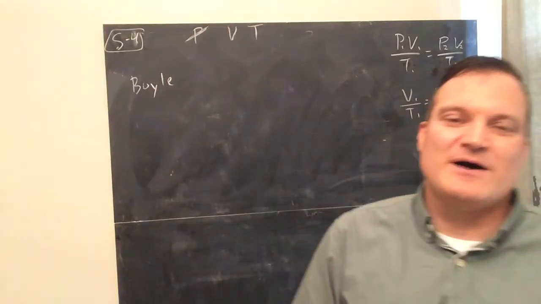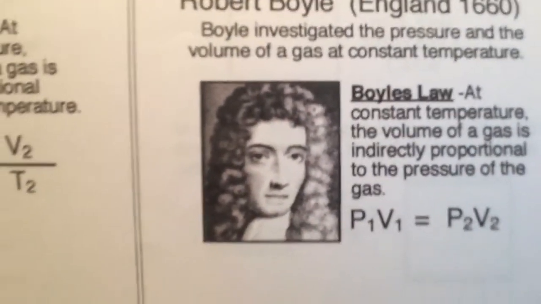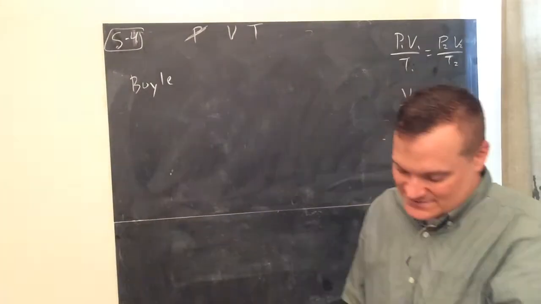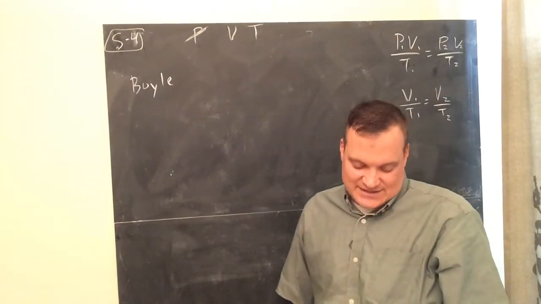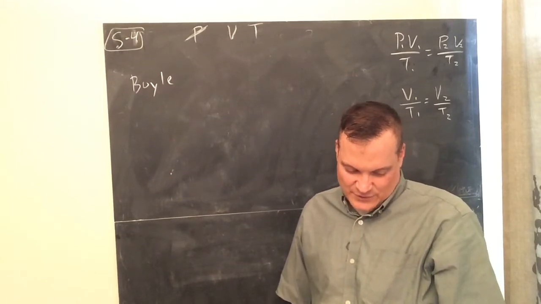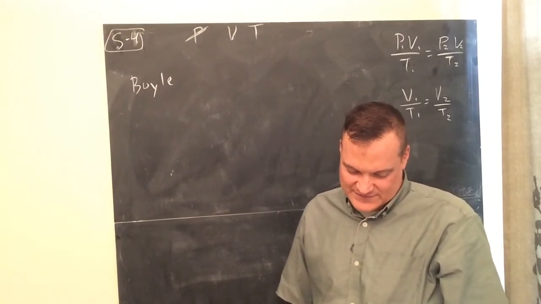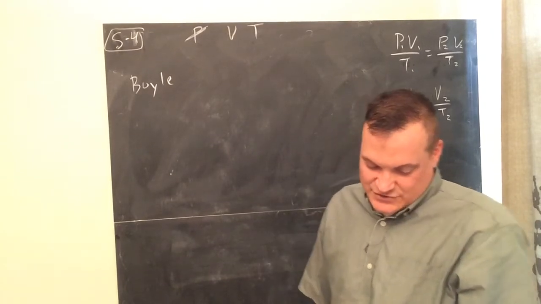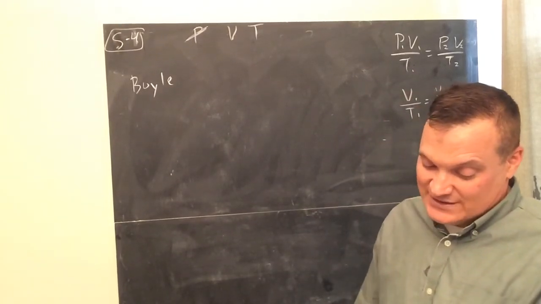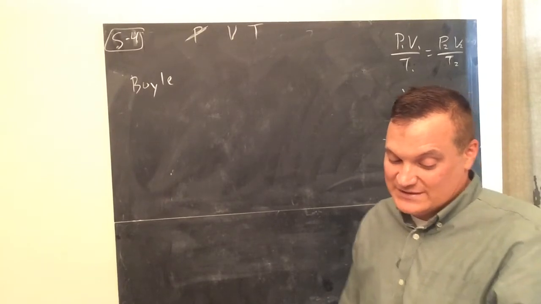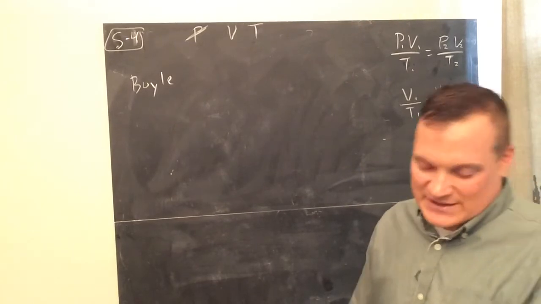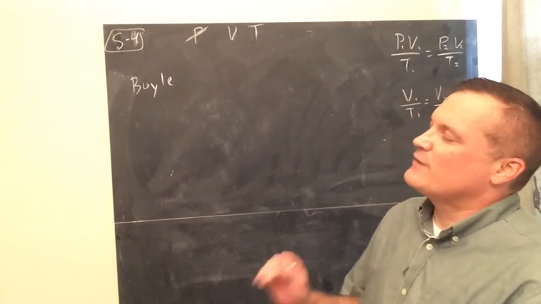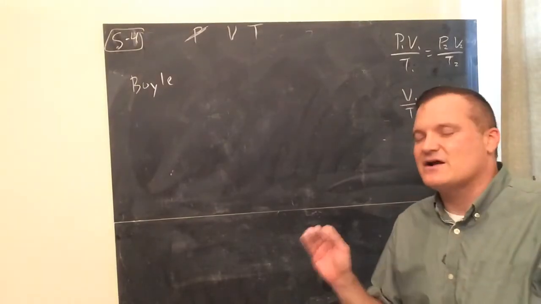Robert Boyle, he's the one with the hair, and here he is right there. English. The other was from France. And you'll notice he was in 1660. That was a year given. I don't know if it was his birth or probably his discovery, since I put two dates. And Charles was 1789. So this is almost 130 years earlier than Charles. So he came first. I didn't really put them in historical order. Boyle investigated the pressure and volume of a gas at constant temperature.